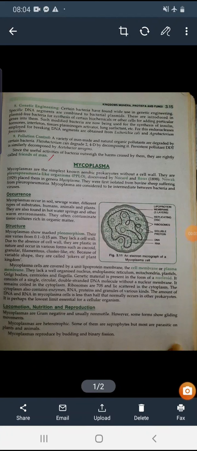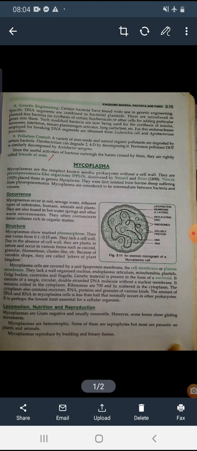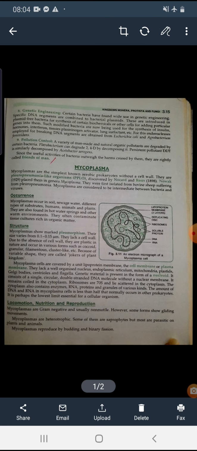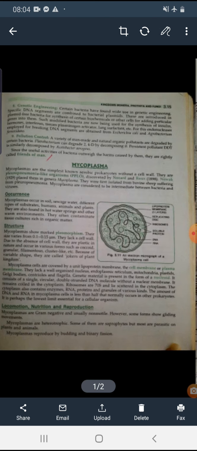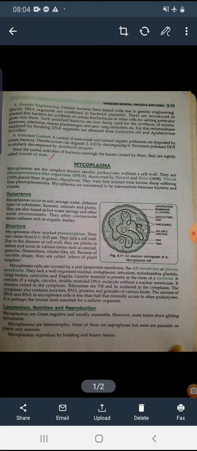So today we are going to discuss a special type of prokaryotic bacteria, that is Mycoplasma, from the five kingdom chapter. These are the simplest known aerobic prokaryotes without a cell wall, and they were discovered by Nocard and Roux. Mycoplasma generally occur in soil, sewage, water, and different substrates, meaning in humans, animals, and plants. They can sometimes be found in hot spring water.